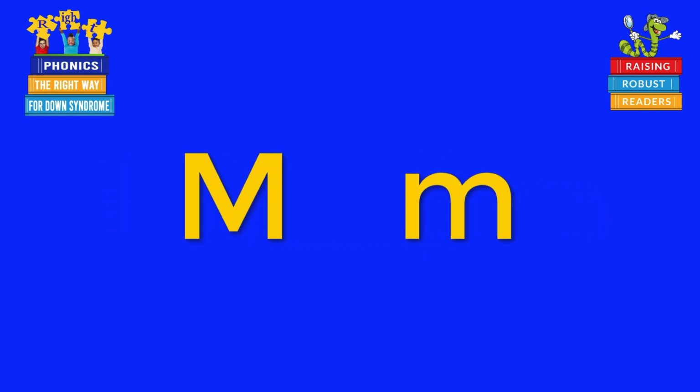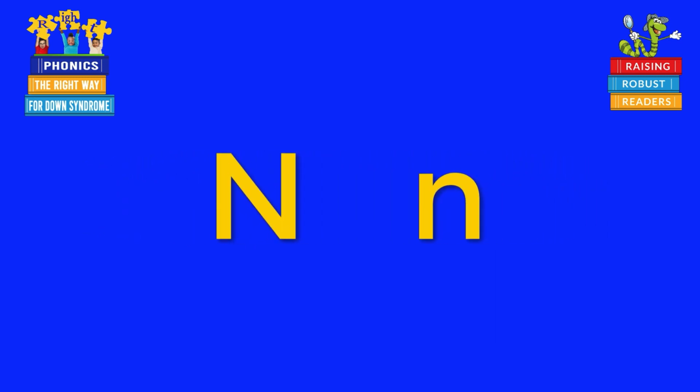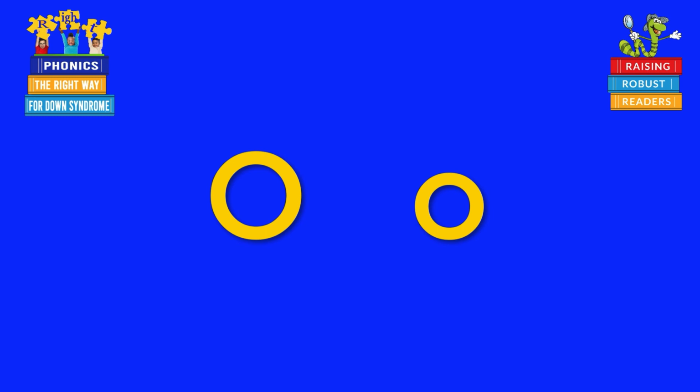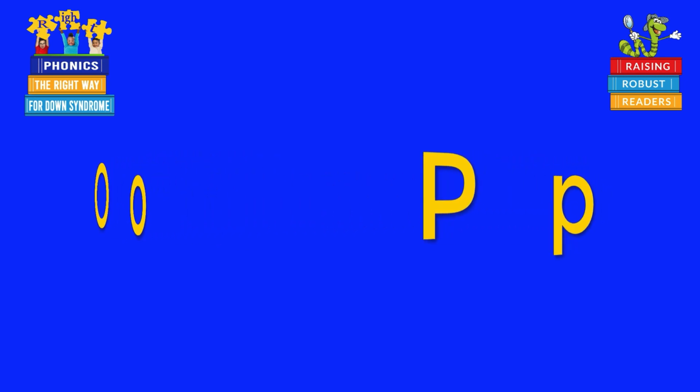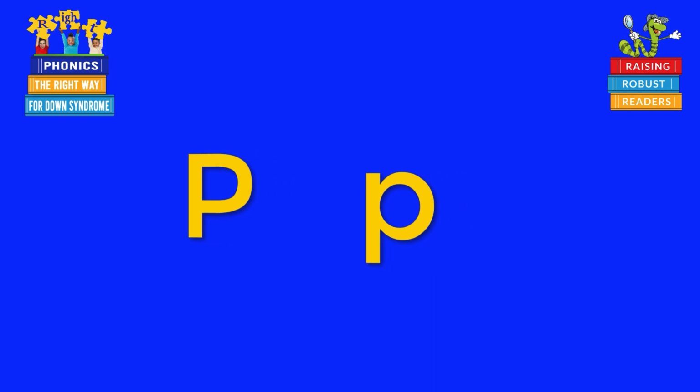The name of the letter is M. The sound of the letter is m. The name of the letter is N. The sound of the letter is n. The name of the letter is O. O has 3 sounds, augh, ough, ough. The name of the letter is P. The sound of the letter is P.